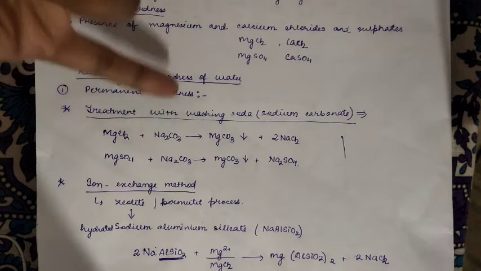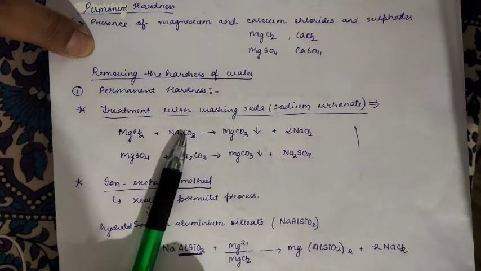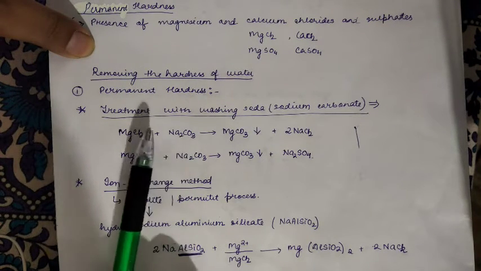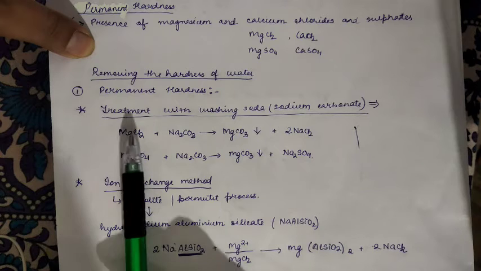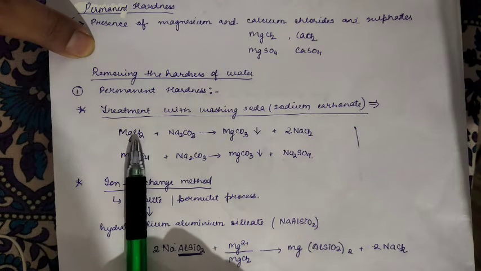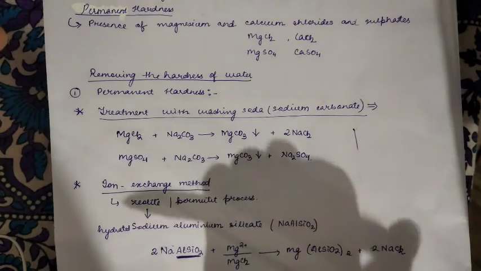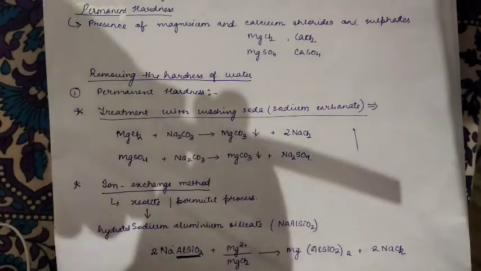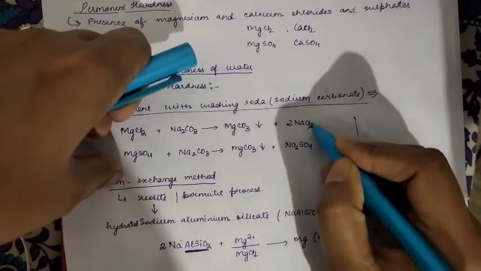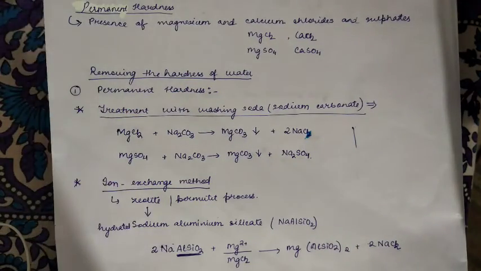When sodium carbonate reacts with magnesium chloride, you will obtain magnesium carbonate. This carbonate is bonded with magnesium, and sodium will bind with chlorine. You will get sodium chloride. Sorry, this formula is wrong here. It will be NaCl, there will be no 2, sorry. So it will be NaCl, sodium chloride.